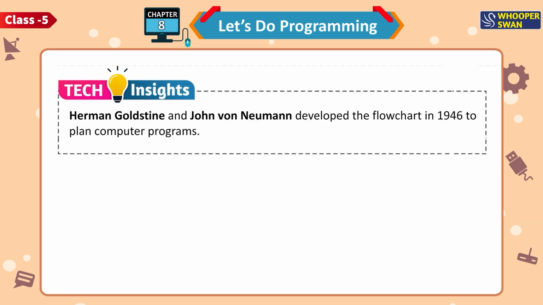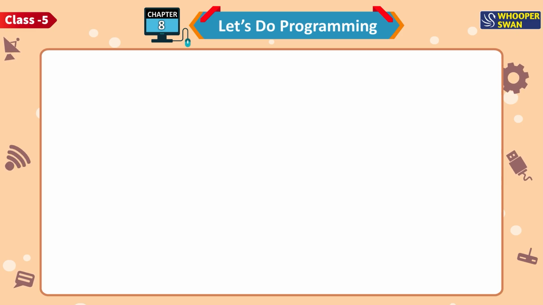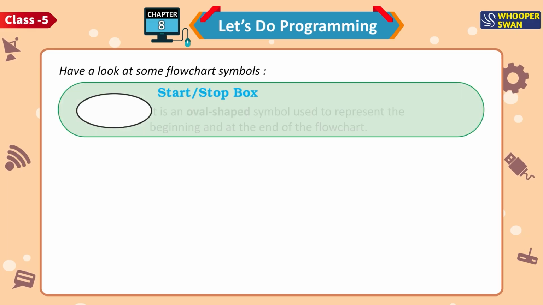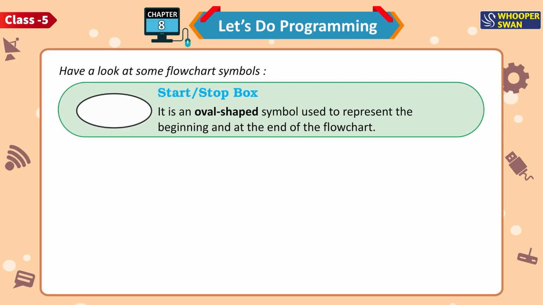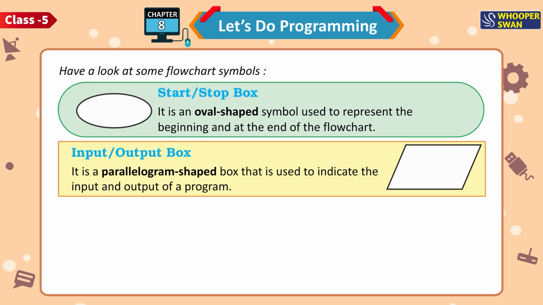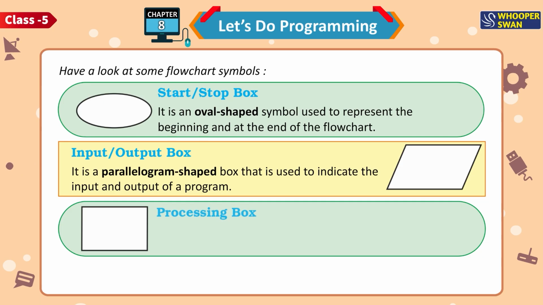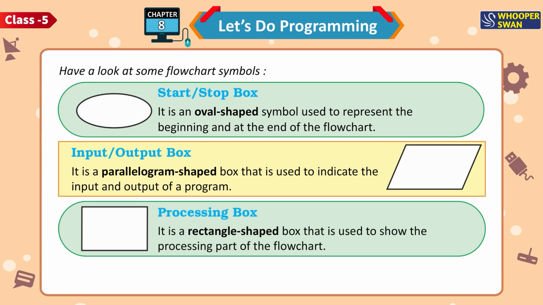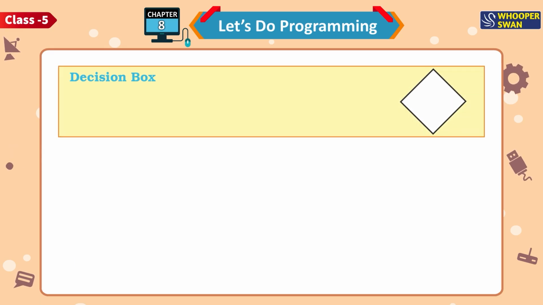Tech Insights. Hermann Goldstine and John von Neumann developed the flowchart in 1946 to plan computer programs. Have a look at some flowchart symbols. Start-stop box. It is an oval-shaped symbol used to represent the beginning and the end of the flowchart. Input-output box. It is a parallelogram-shaped box that is used to indicate the input and output of a program. Processing box. It is a rectangle-shaped box that is used to show the processing part of the flowchart.